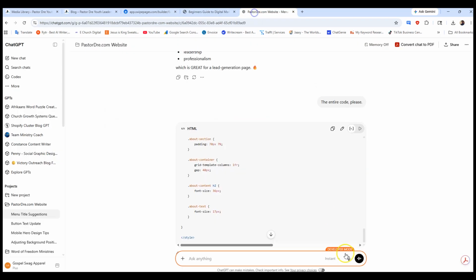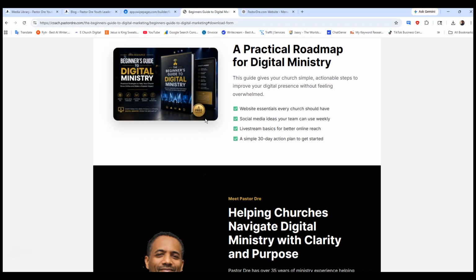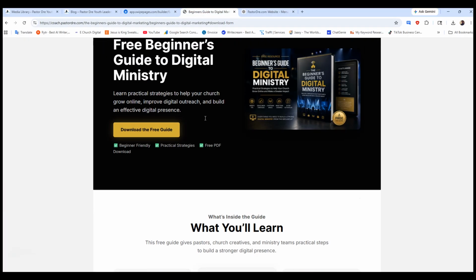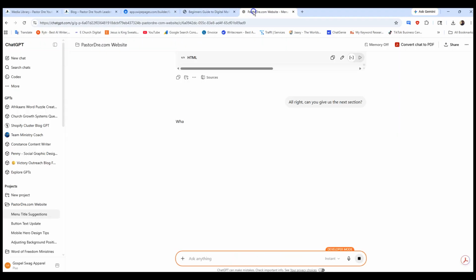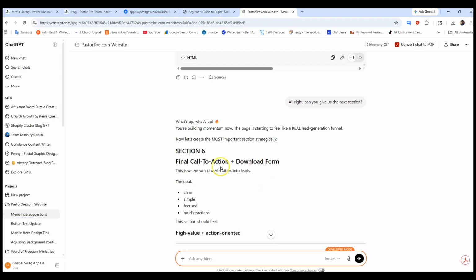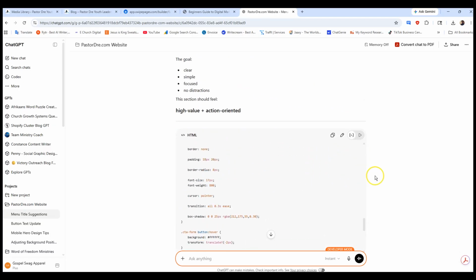Okay. All right. Here we go. All right. Can you give us the next section? I'll probably have to clean up the picture a little bit. But for now, we can use that. But it's looking good. Looking good. Blazing fast landing page. All right. Final call to action, then the download form. That's what I thought. Okay.